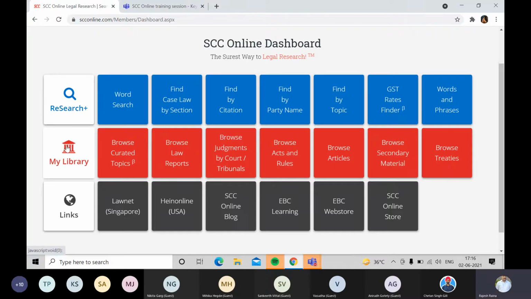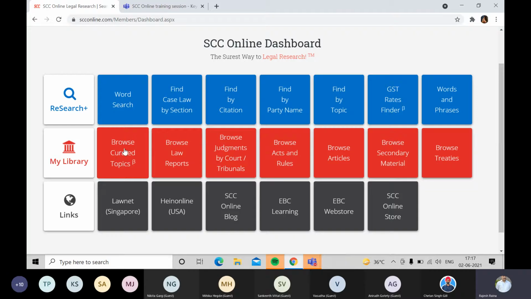Now let me first show you the option in the My Library section. We have these two sections. My Library, as the name suggests, is just like a physical library you have in your office. Same way, we have an e-library in the SEC Online portal. And the various subjects that you see, under those you will get various titles, and on the basis of selection of one particular topic or title, you'll be able to view it. So simply it's a click and view section.